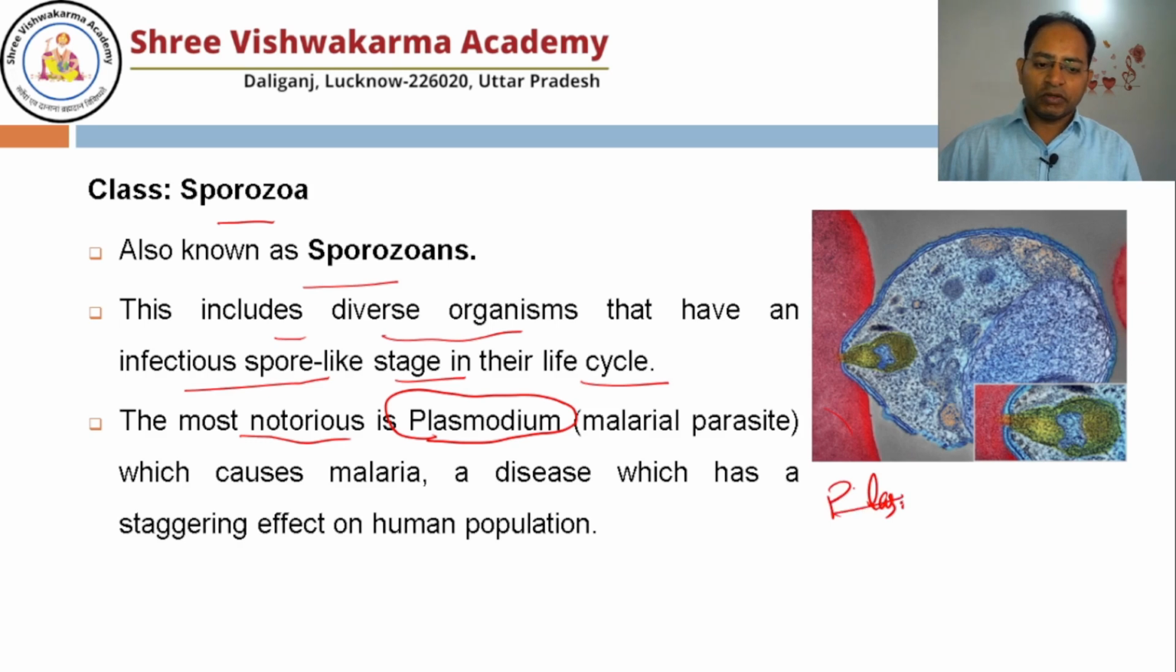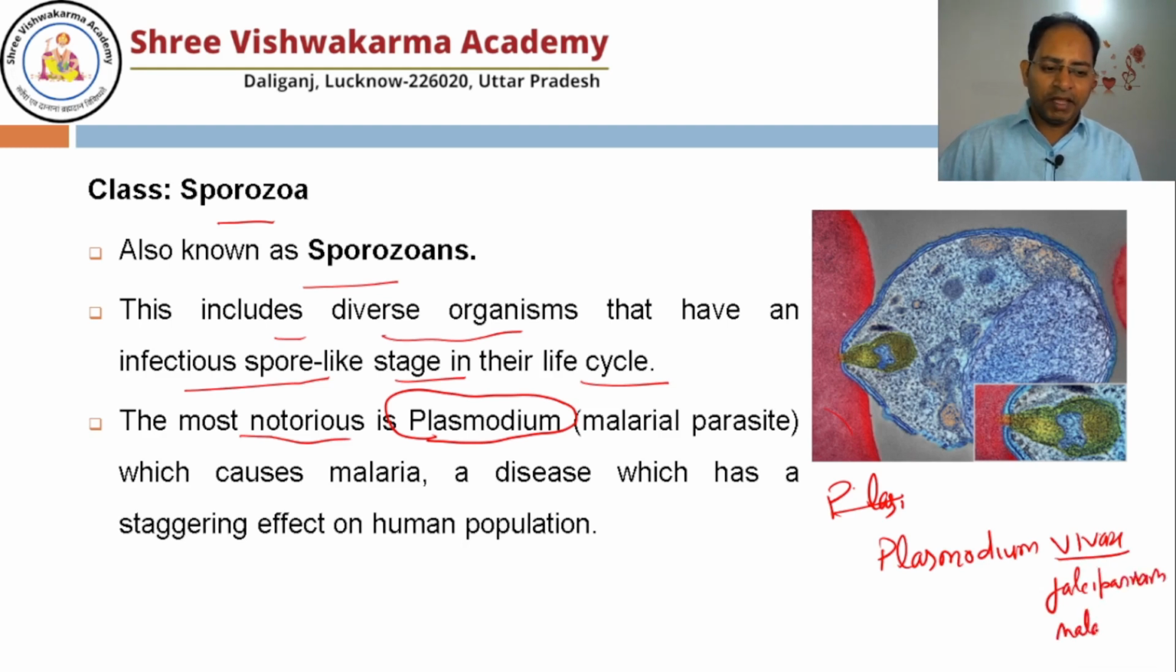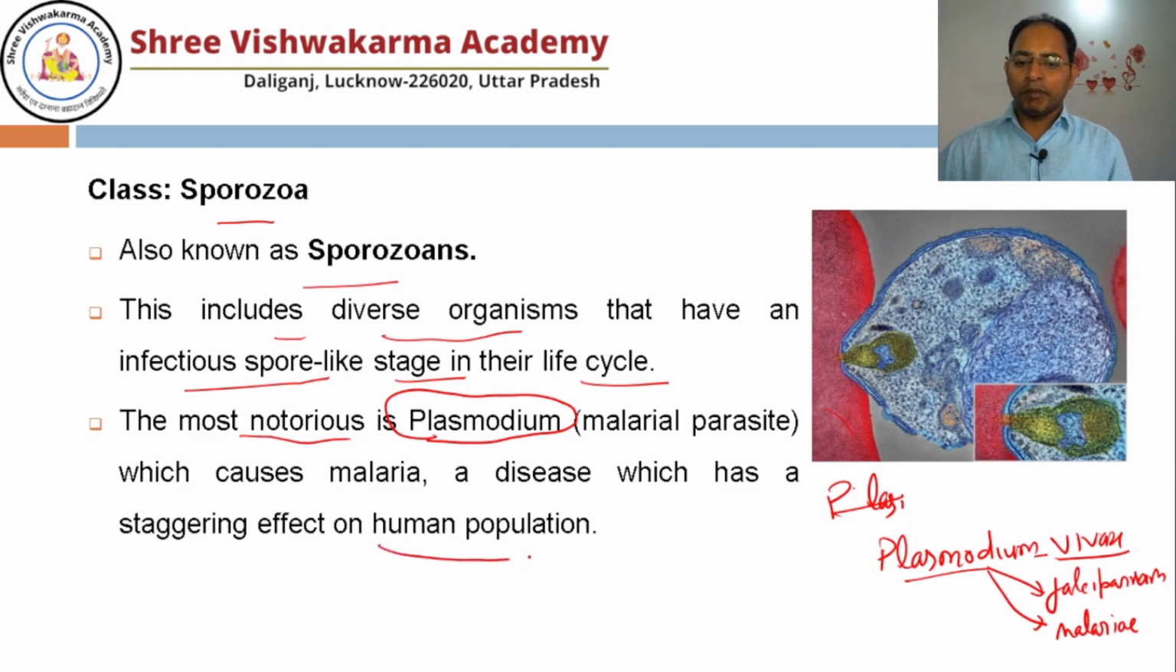let me write down, sorry: Plasmodium vivax, Plasmodium falciparum, Plasmodium malariae. These are different species of Plasmodium which cause malaria in humans, right? So it affects the human population.